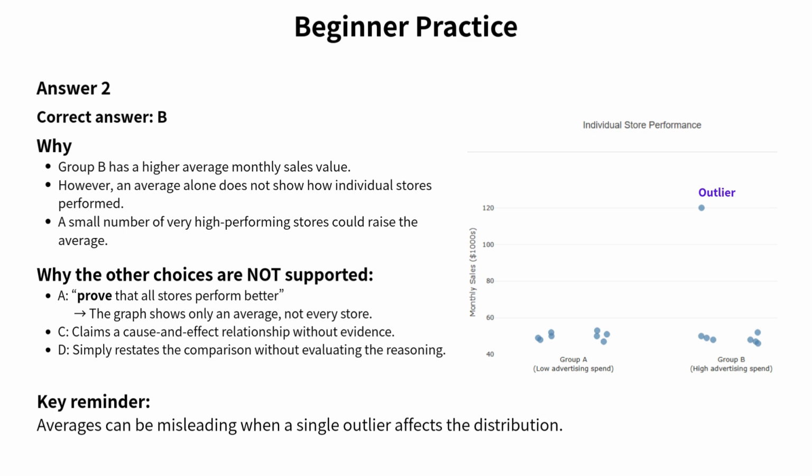Choice A is not supported because the graph does not prove that all stores performed better. It shows only an average, not every individual result. Choice C is also not supported because it claims a cause and effect relationship without evidence. The data show a comparison, but they do not show that higher advertising spending caused higher sales. And choice D is incorrect because it simply restates the comparison without evaluating whether the conclusion is justified by the data. Key reminder. Averages can be misleading when a single outlier affects the distribution.